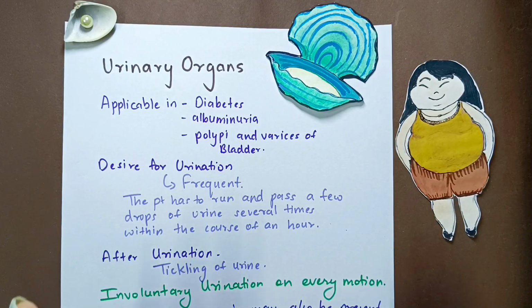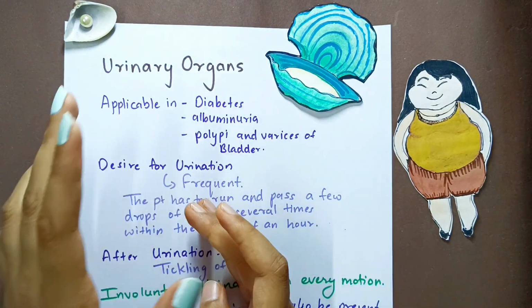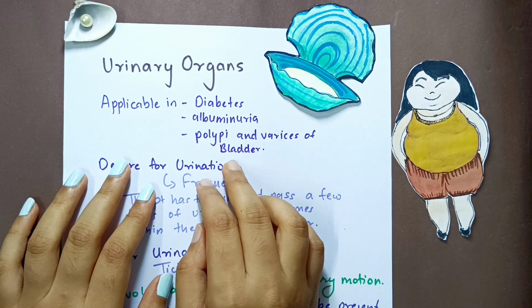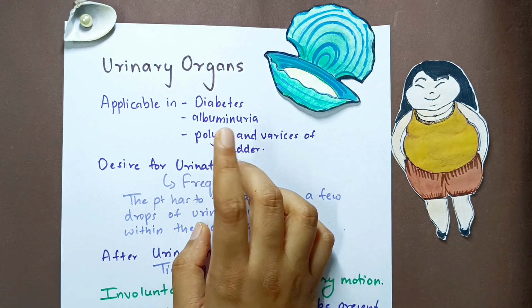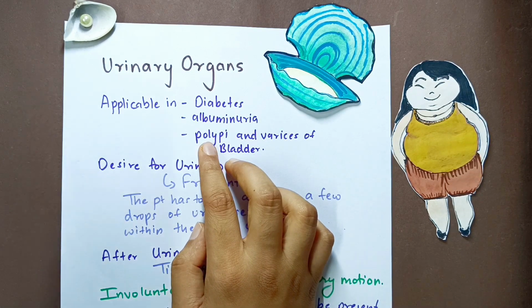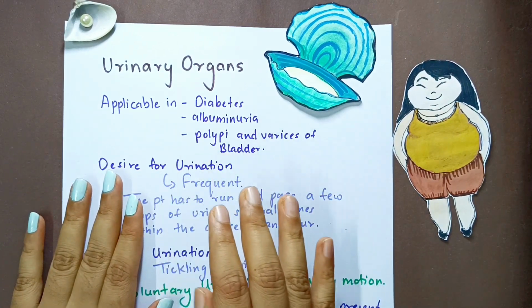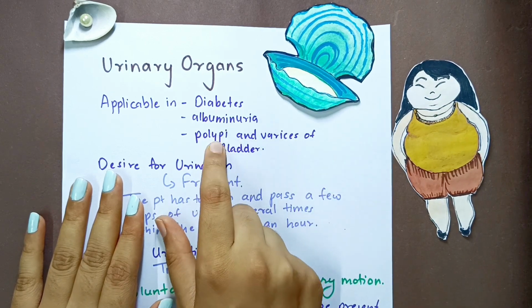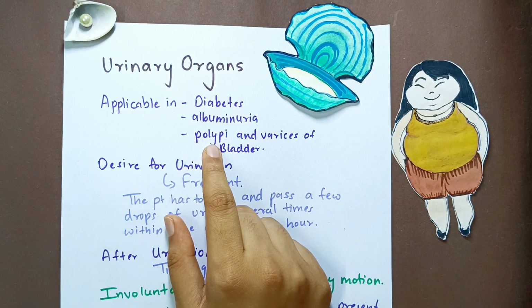So when Dr. N.M. Chaudhary talks about the urinary organs, he tells us that the remedy is applicable in diabetes, albuminuria, polypi, and varices of bladder. Do you remember we also talked about polyp in nose and ear? We also talked about polyp in uterus. And now we're talking about polyps in bladder. So this is a common thing in Calcarea Carb. You will find this over accumulation of tissue forming a polyp in Calcarea Carb almost everywhere.